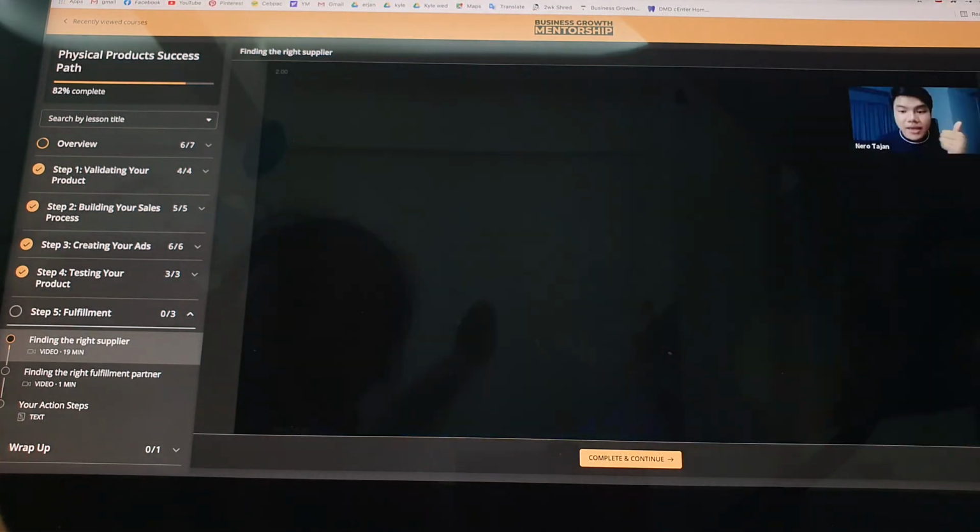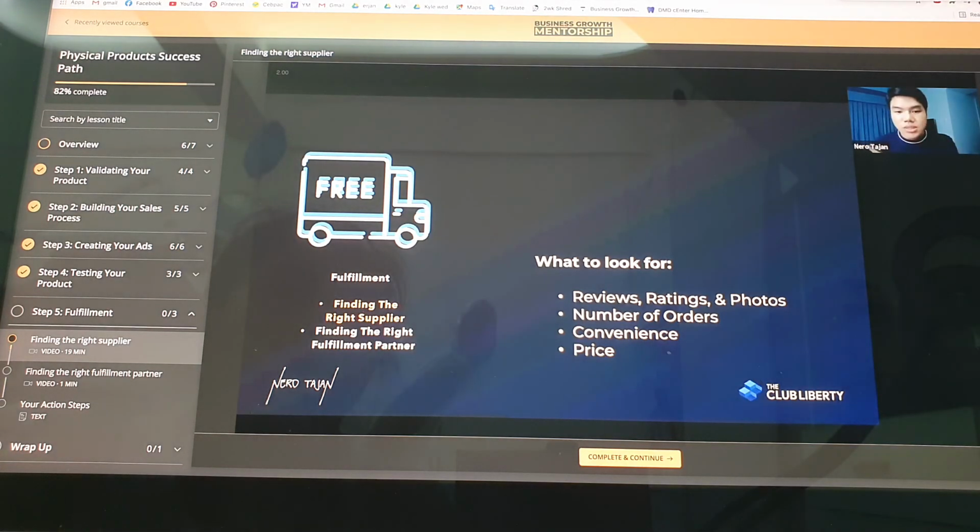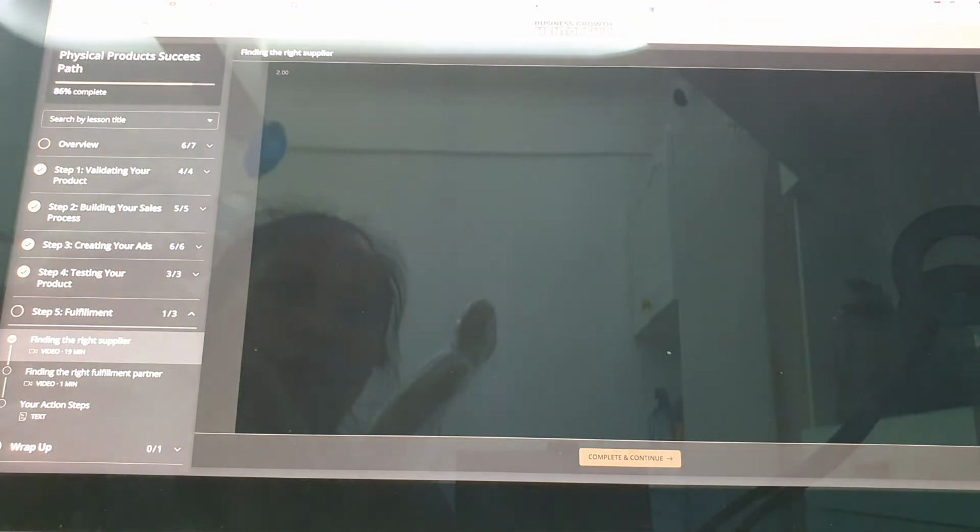So guys, did you learn a lot so far? That's the key in finding the right supplier. Reviews, ratings, and photos, number of orders, and convenience, which is the most convenient for you. Do you want the China order? Do you have the patience? Or do you want Philippine made? The last thing is price. Always look at the price. And remember, always you can handle the price.